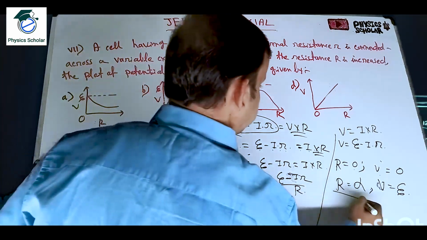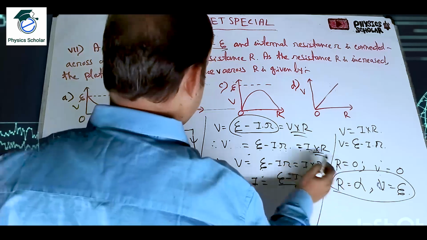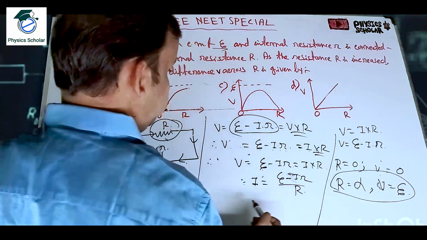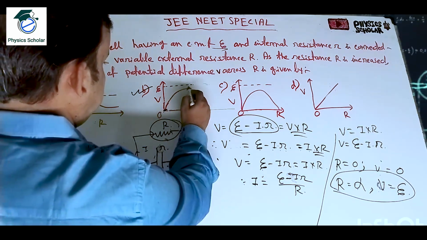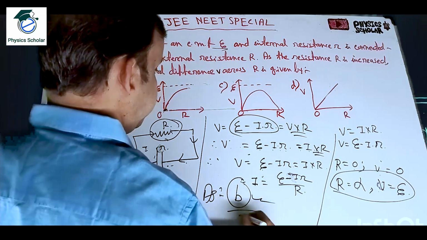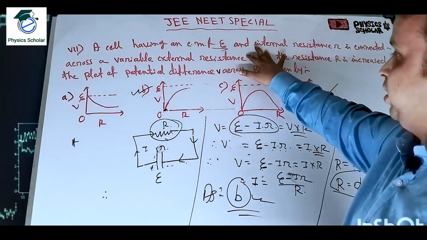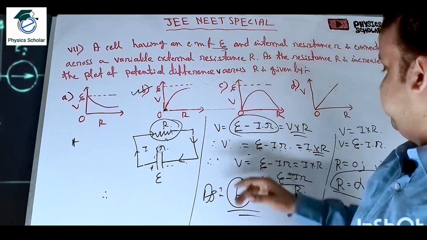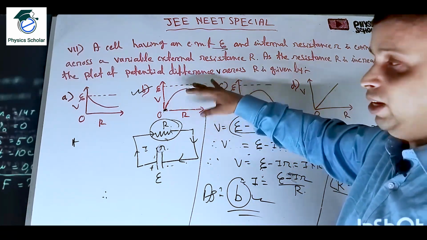Then which option is correct? Option number B is correct. When r is equal to 0, V is equal to 0, and when r is infinity, V will be equal to eta. So option number B will be the correct answer. In the case of variable resistance, when r is equal to 0, V will also be 0. No voltage will be there, since the external resistance is 0.